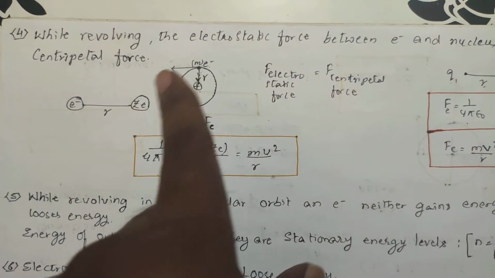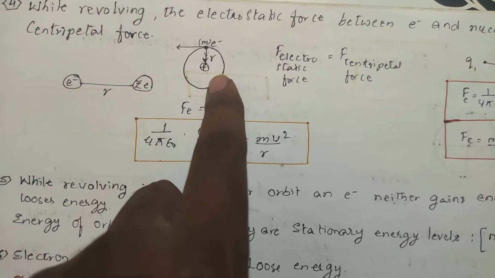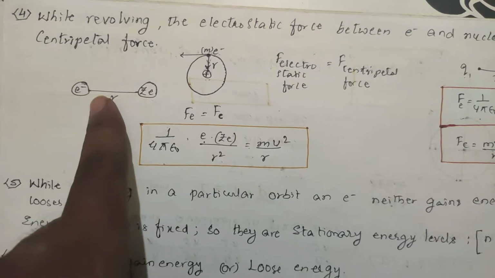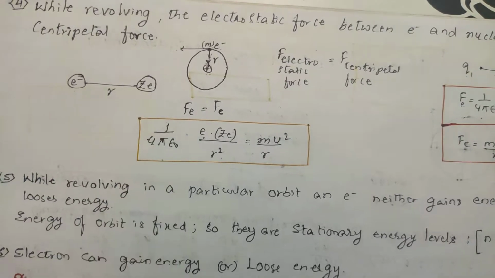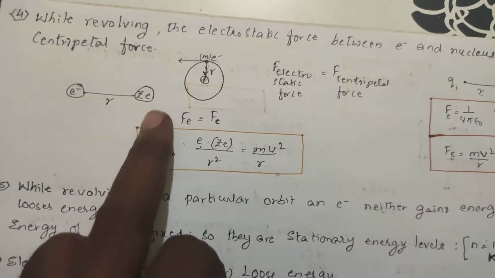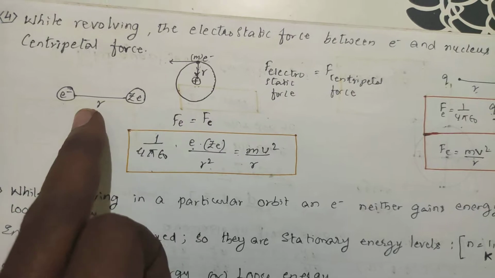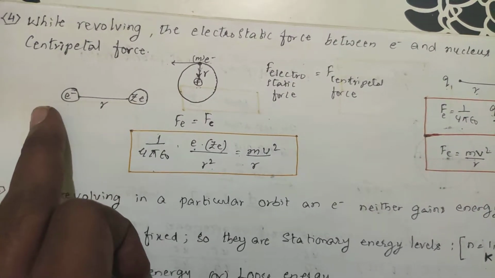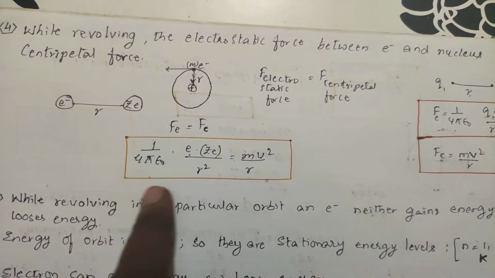So what you will be getting is the charges. See here, E is the charge. Here it is ZE, where Z means the number of protons present in the nucleus. The proton has a charge, and the electron also has a charge. We are considering only a single electron around the nucleus. Z indicates the number of protons and E indicates the charge of one proton. Here only one electron we are taking, and these two are separated by r. So the force of attraction will be ZE into E by r square.